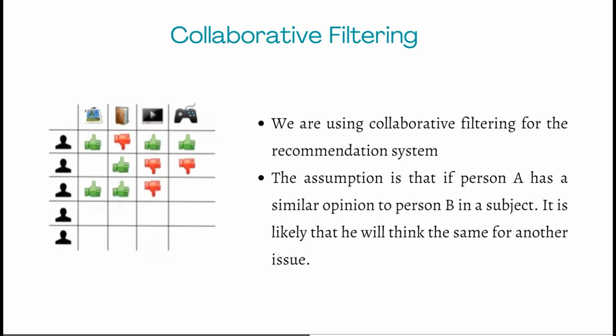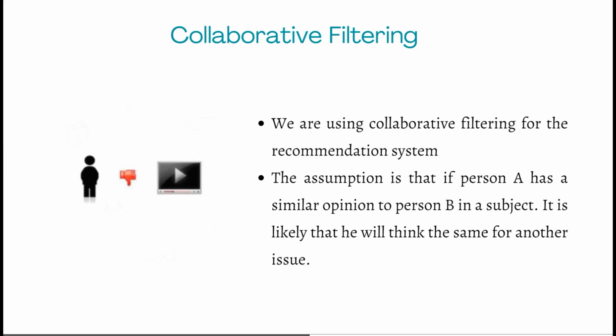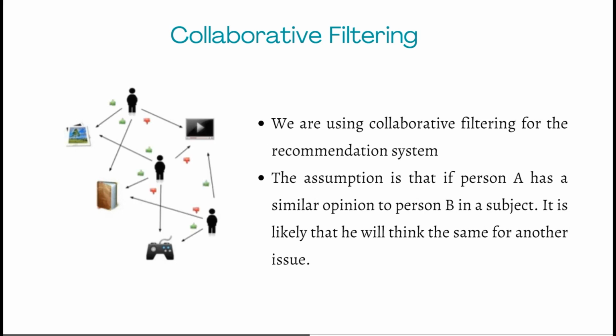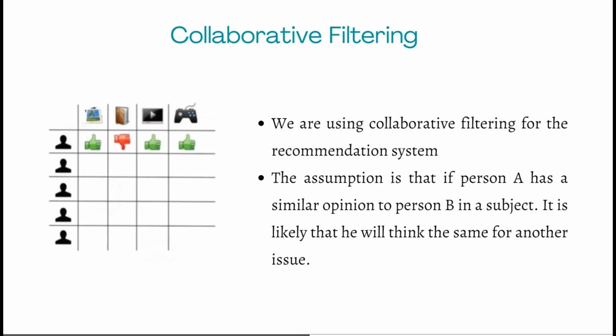So the algorithm that we are using in order to create a recommendation system is collaborative filtering. The basic idea of collaborative filtering works on the assumption that, let's say, if Tom likes bananas and apples, and Jane also likes bananas, then it's very likely that Jane is also going to like apples. The idea is that there's a common pattern between users, and the machine learning tries to figure out those patterns.